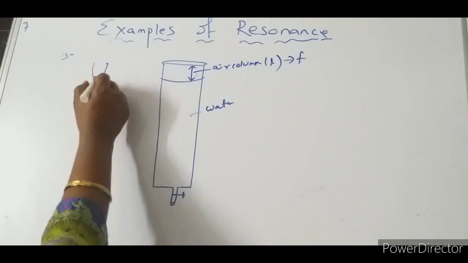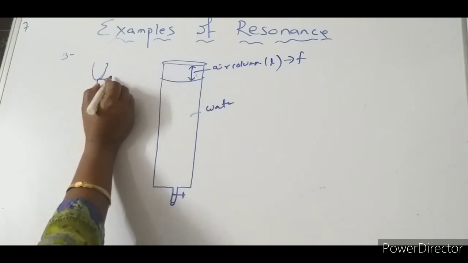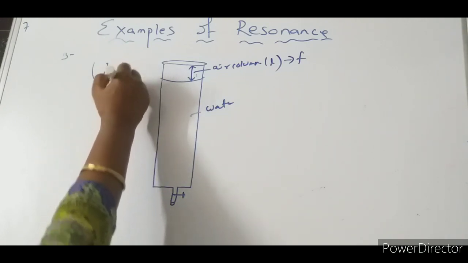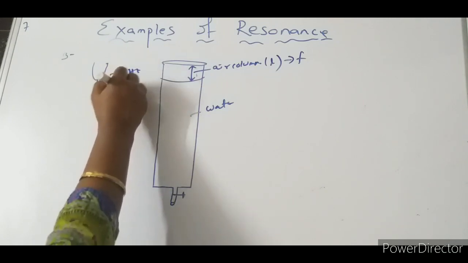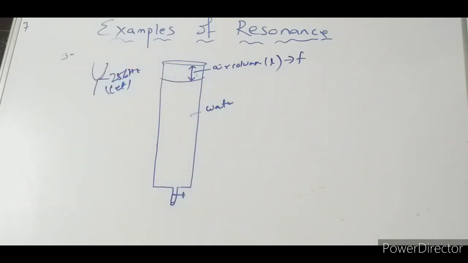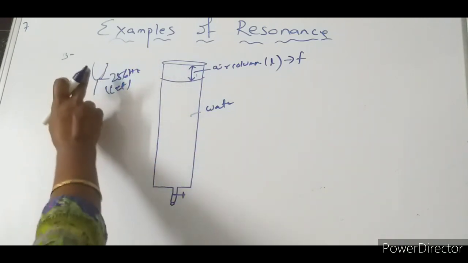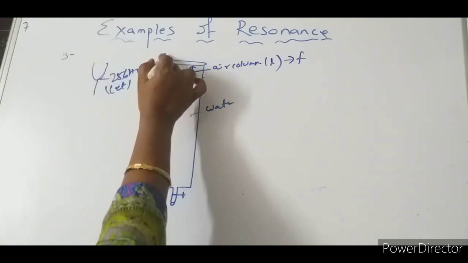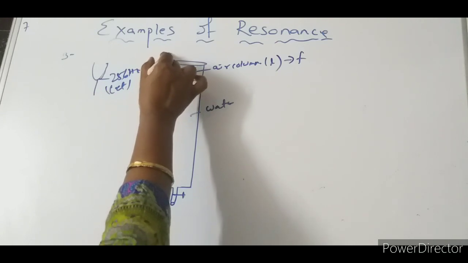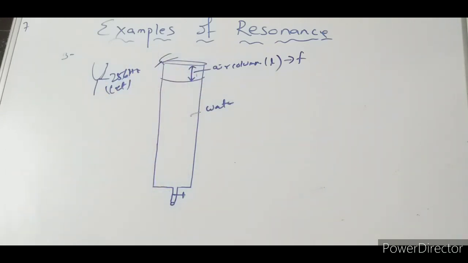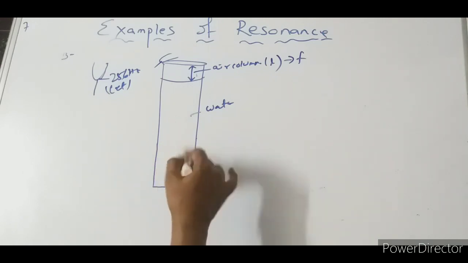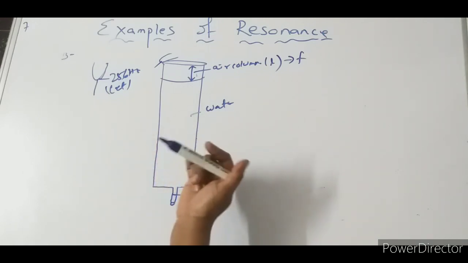Okay, so now what I will do, I will take a tuning fork and vibrate it. Let it have a frequency X, or better, let it be 256 Hz. Now vibrate this tuning fork, and after vibrating, keep it near the mouth of this burette, or this air pipe, where water is kept.